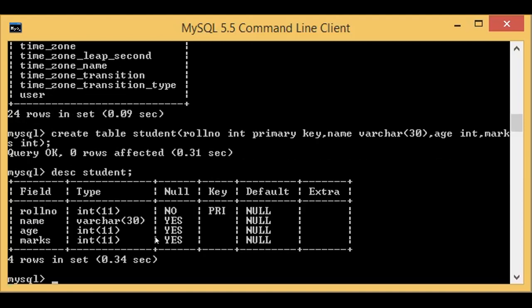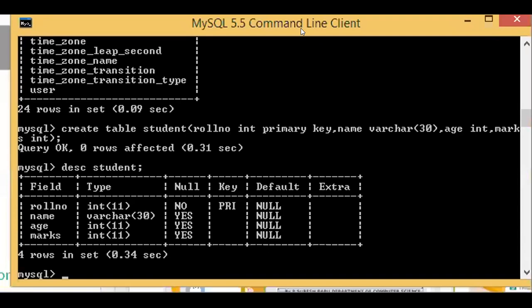Okay, you see what are the fields? Field means column. You see 4 columns created with the data type. Okay, integer, varchar, again integer for age, integer for marks. Then you can see the null value is no for roll number, because we have given that roll number as a primary key. So you cannot create a record with the null value for roll number. So that way you should at least give any value. Okay, so this is the command for creating the table.